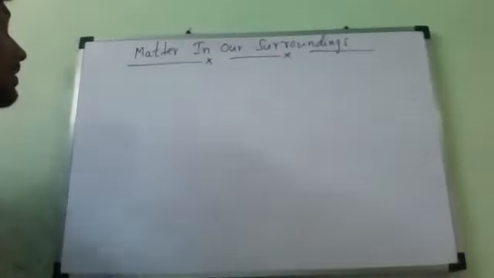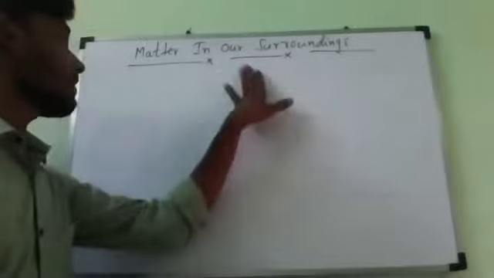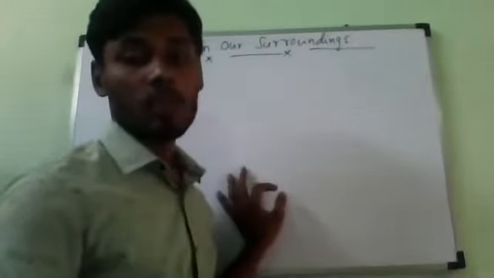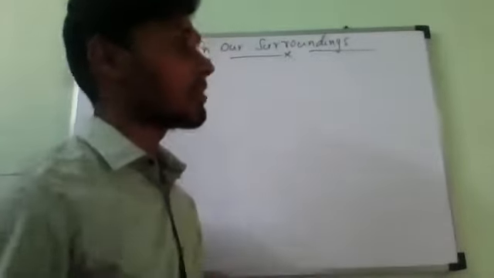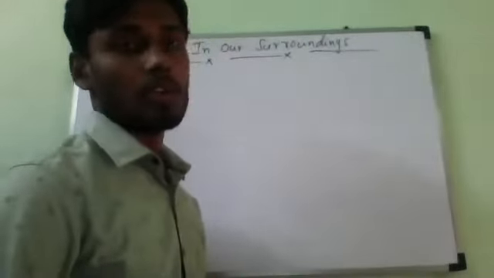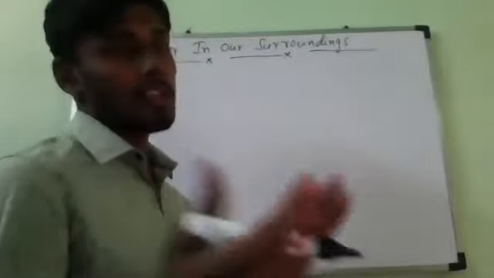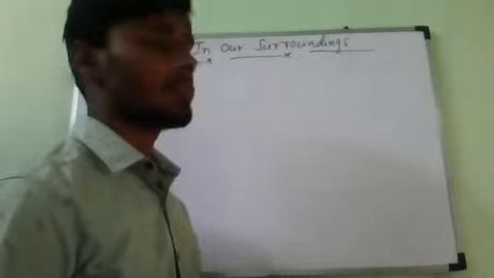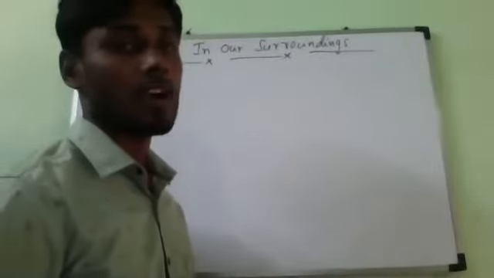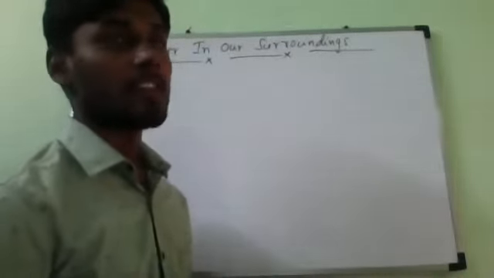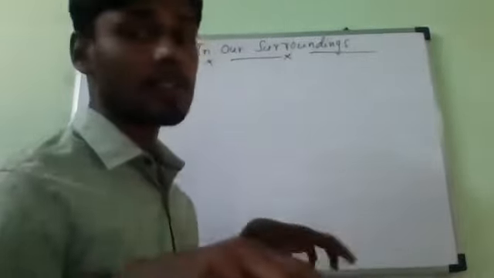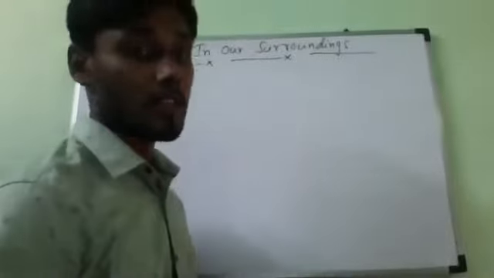Today we are going to start the first chemistry chapter, matter in our surroundings. As we know, we see so many things in our surroundings. Suppose you are at home, in your kitchen, you can see bowls, many kinds of utensils, a gas cylinder, a gas stove, as well as a fridge with vegetables inside, cutters, knives and so on. All of these are matter present in our surroundings.